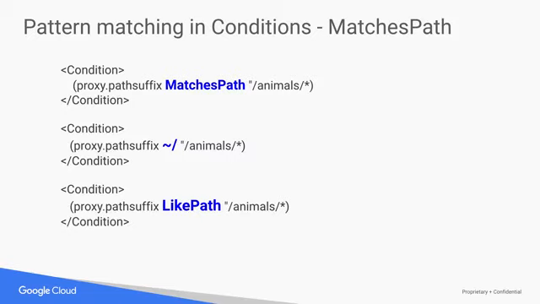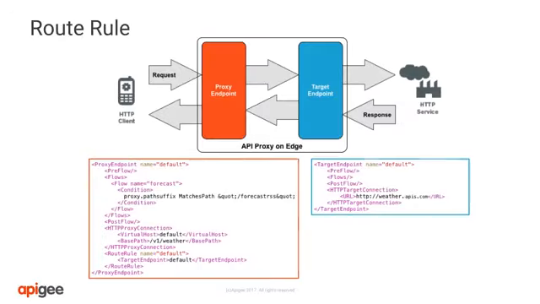Now let's turn our attention back to route rules. The route rule tag in a proxy endpoint definition determines which target endpoint will handle the request. The route rule also allows the API the flexibility to route to multiple target endpoints. For example, instead of the single route rule shown, we could modify this weather API to send requests to 3 different backend servers, such that the API gets current weather data from one backend server, historical data from another backend server, and image data from a third backend server. Route rules allow you to perform this.